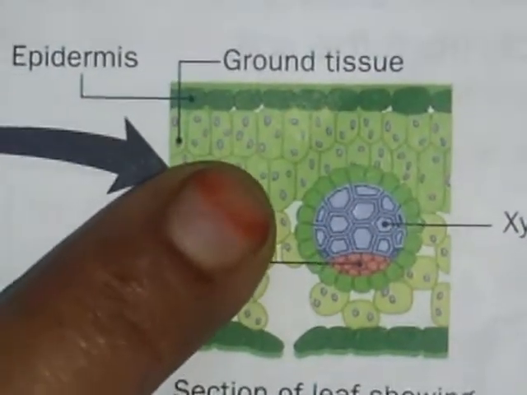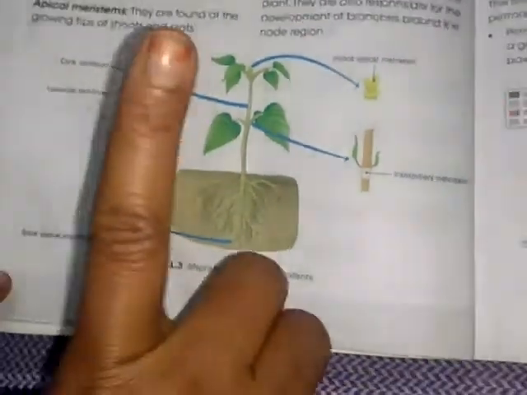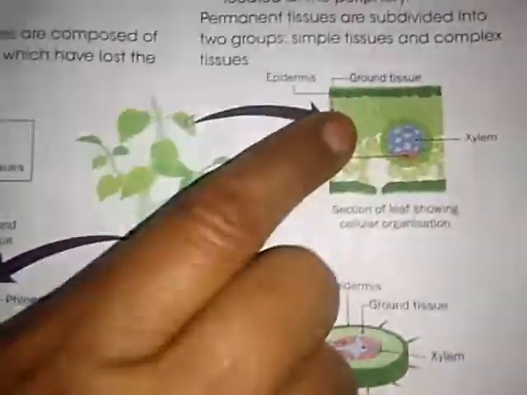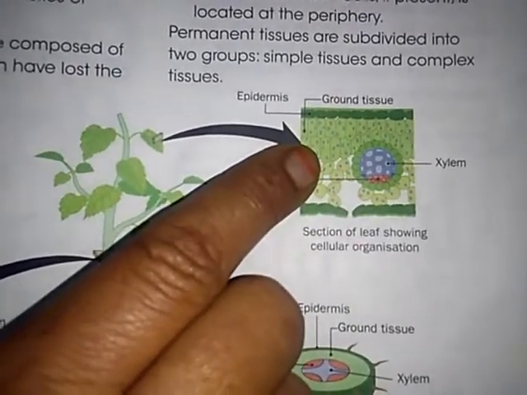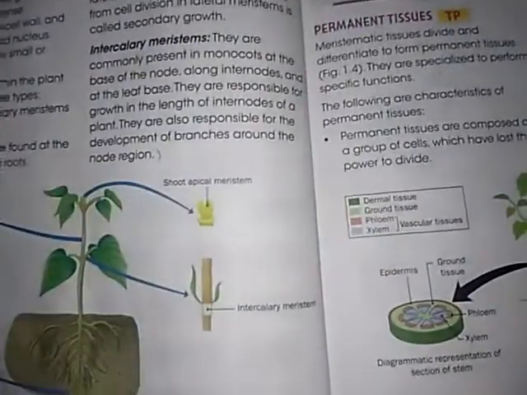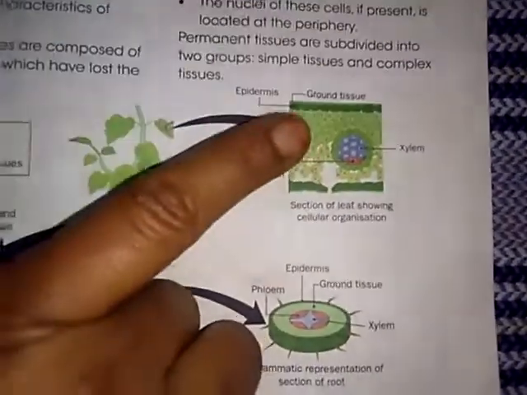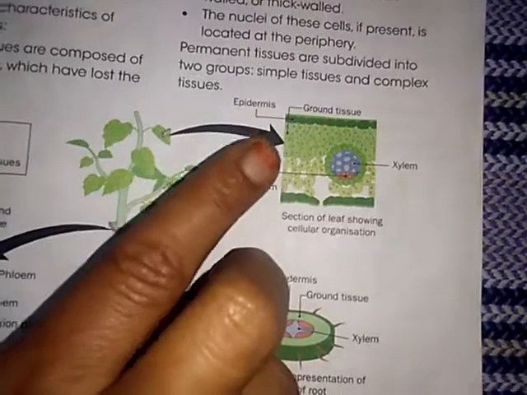And then, what is the meaning of nuclei? In permanent tissue, each cell has more than 2 nuclei. That is called as the nuclei. But in meristematic tissue, each cell has a single nucleus. What is the meaning of nuclei? The plural form of nucleus is called as the nuclei.